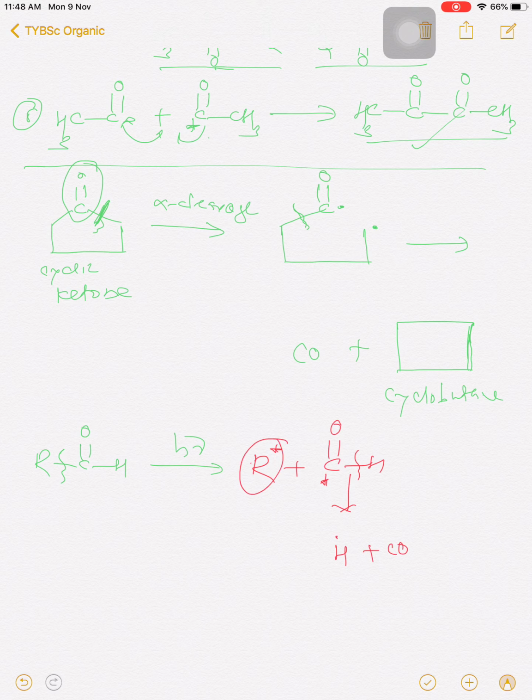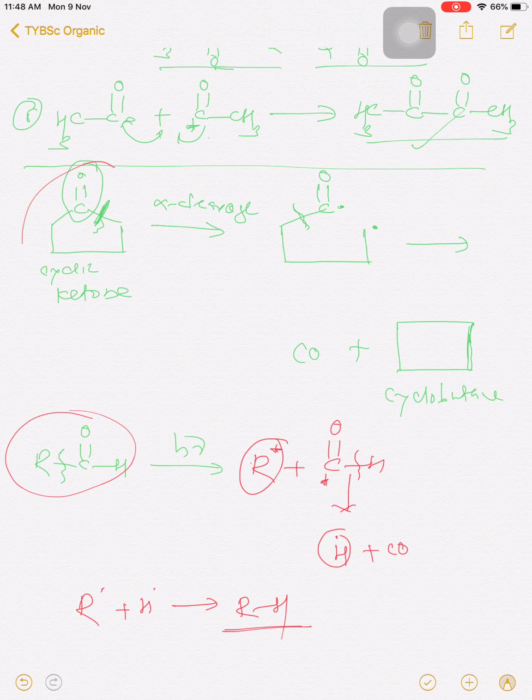Then this R radical and H radical form an alkane molecule. So alkane is formed from the aldehyde. Simple alkanes are formed, and from the cyclic molecule, cyclic alkanes are formed. So this is the Norrish first reaction.